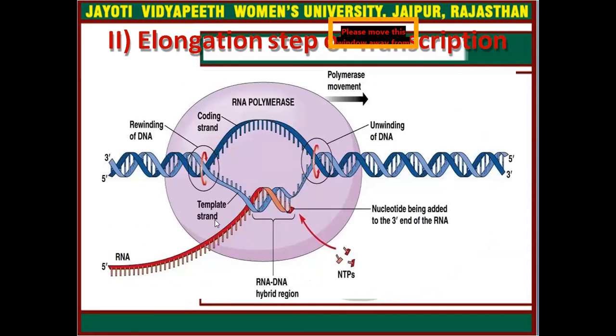Here you can see the flow diagram. This is RNA polymerase, and unwinding of DNA will occur, and here is the rewinding after the completion of the transcription process, and NTPs are coming, and the RNA DNA hybrid region is where RNA is being synthesized.